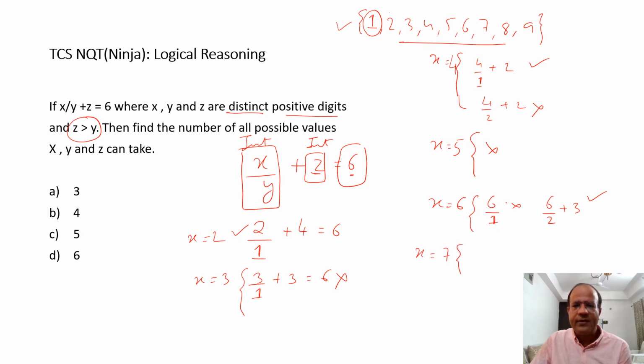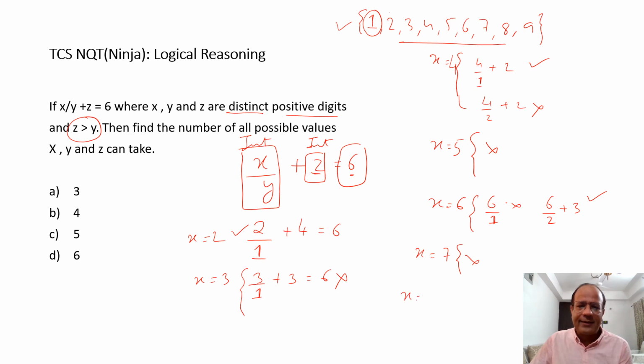I check it for 7. Once I check it for 7, 7 by 1, no, it is not going to work. And then it is all going to be prime numbers, 7. So if I divide by something which is not 1, it is going to be a fraction. So it is not going to work altogether.